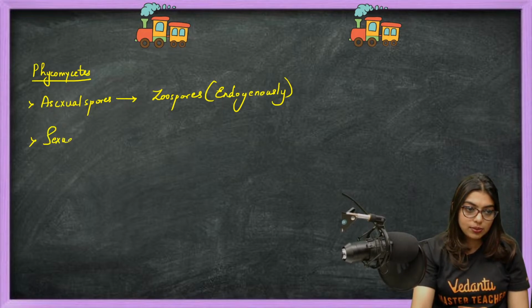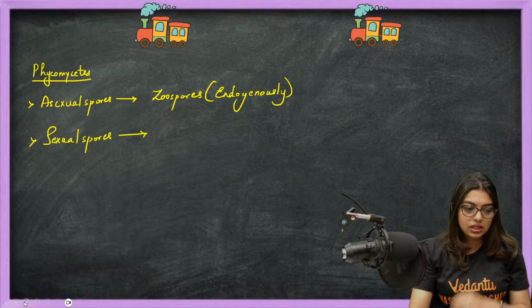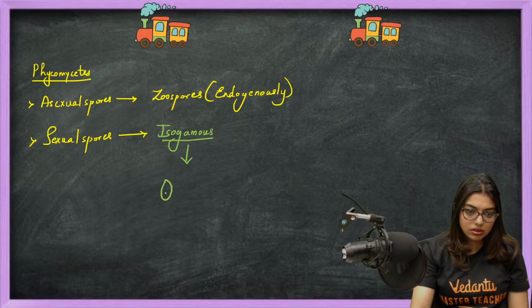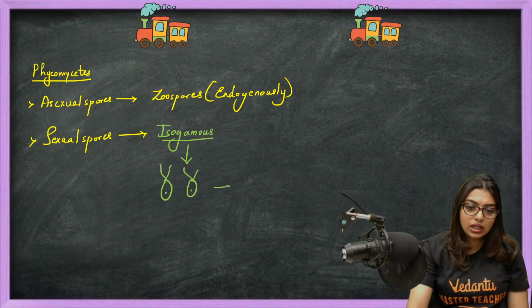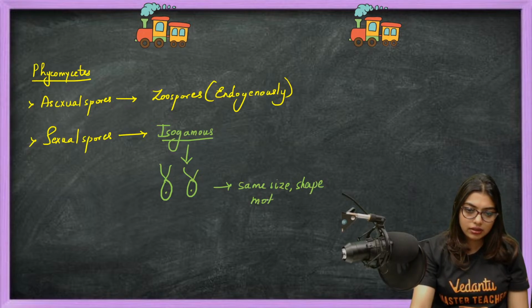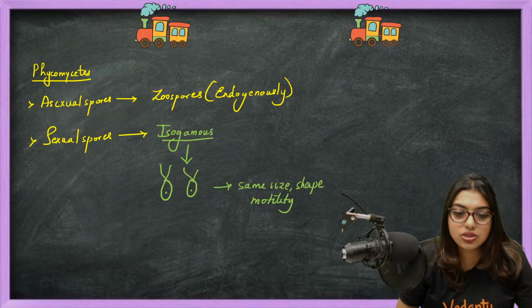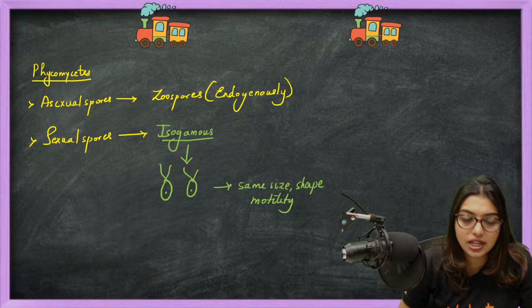In sexual spores they use some words. What are those words? First word that they used was isogamous. Isogamous means what? Imagine this is one spore, and this is one more spore. Both are the same size, shape, and motility. Everything is the same, like twin students.